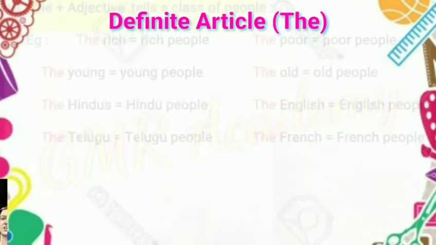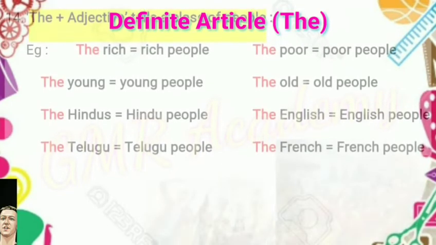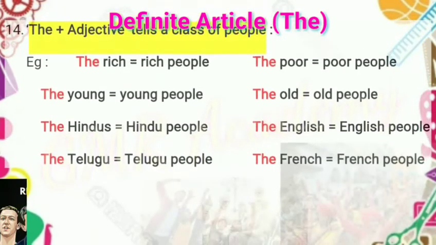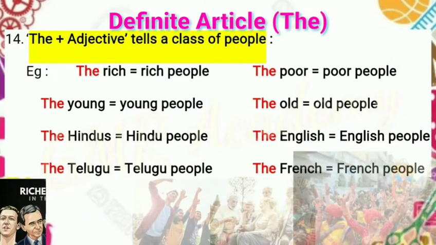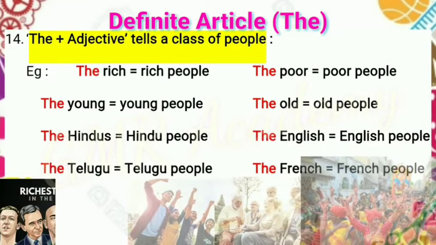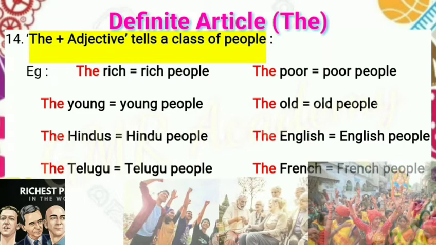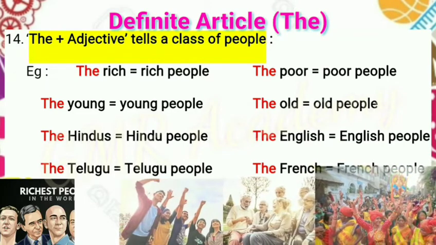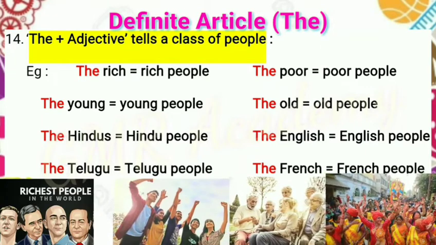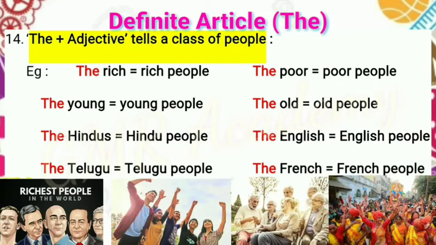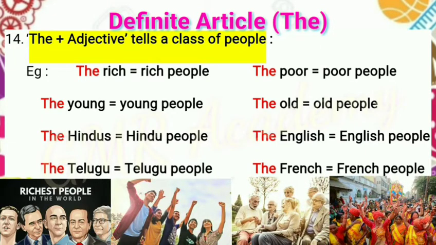Next point: the plus adjective tells a class of people. Here, the plus adjective. Adjectives, for example, rich, young, old, poor. These are all adjectives. The adjectives used as nouns along with the refer to a class of people.